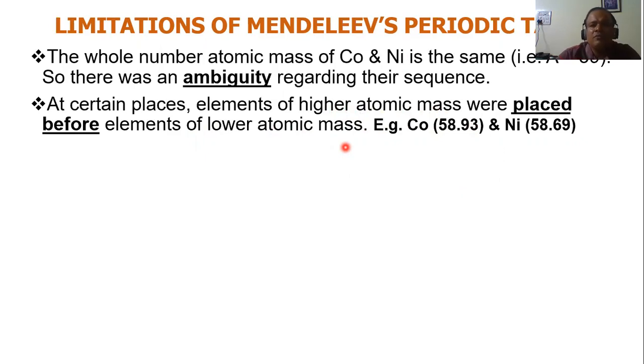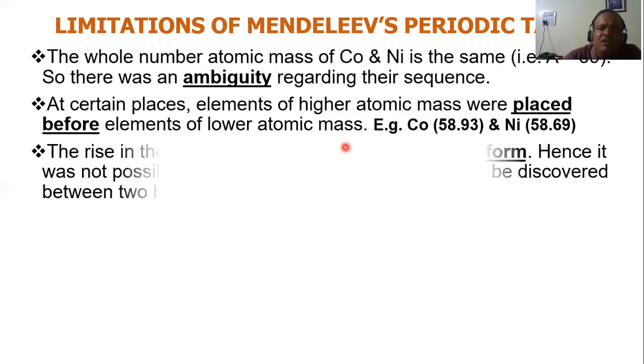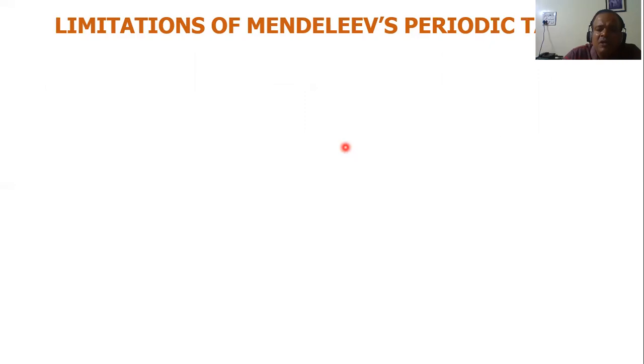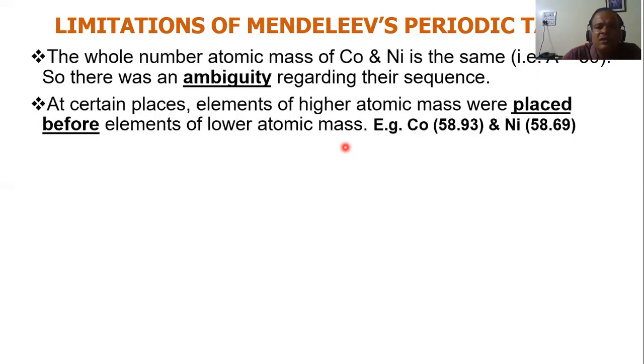Yes or no? Yeah, but how can the atomic mass which is higher come before atomic mass which is lower? If you are putting in the increasing order, the lower atomic mass should come first and then the higher atomic mass, right?